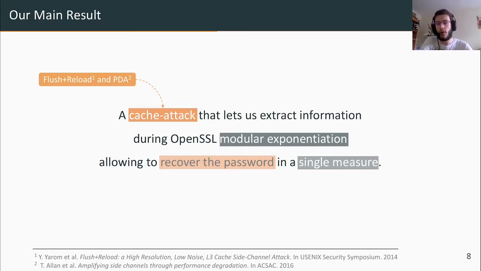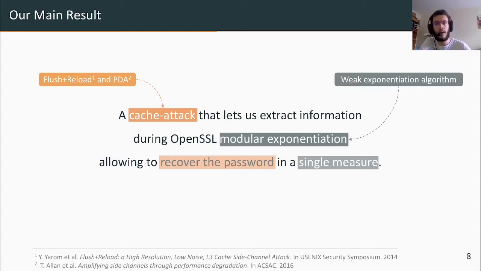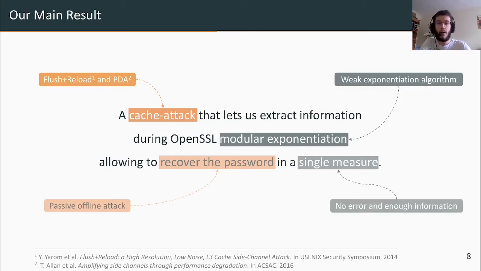But to come back to our contribution, we observed this leakage during the modular exponentiation of OpenSSL, because a weak algorithm is used when the client computes the verifier. And this leaks some information on a password-related value. With this leakage, we can do a fully offline and completely passive dictionary attack with a single measurement.